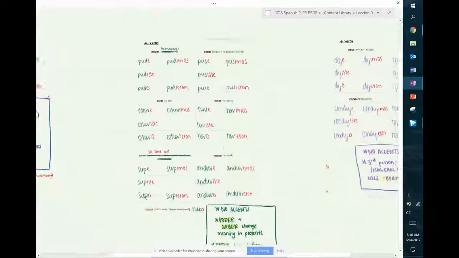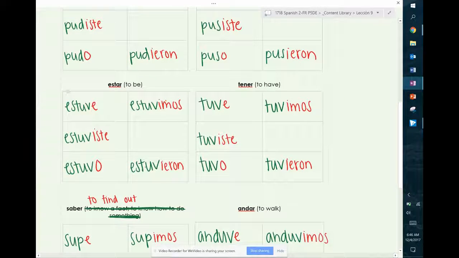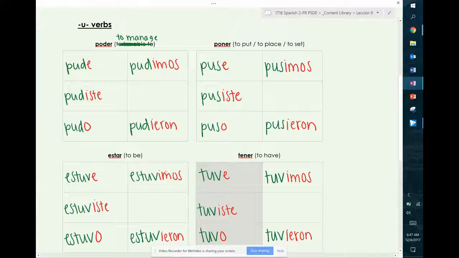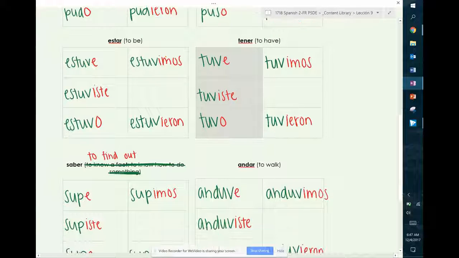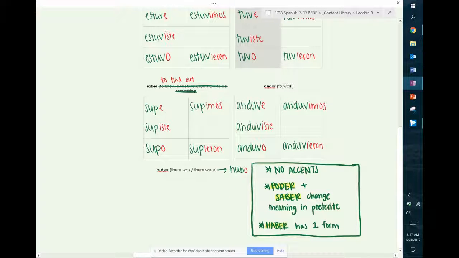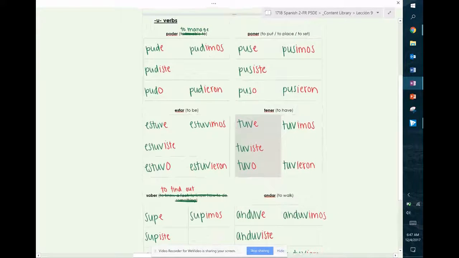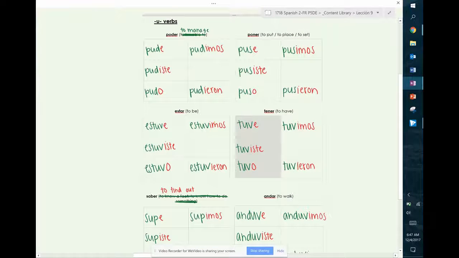Second group we're going to talk about today are U verbs. You can see from this very zoomed out image, there are a lot of U verbs in this category. We have poder, poner, estar, tener, saber, andar, and haber. If I zoom out, you'll notice about all these conjugations is again, they have no accents on them. U verbs have no accents on them.